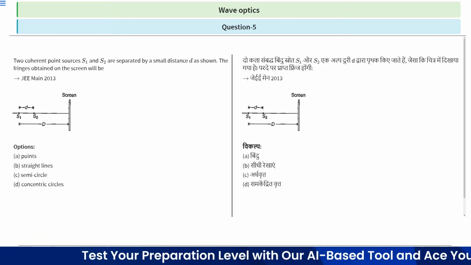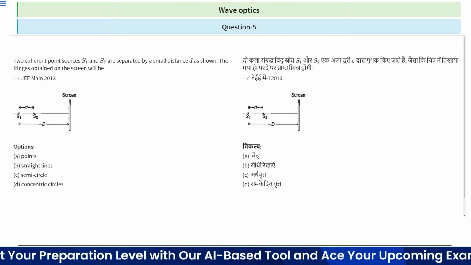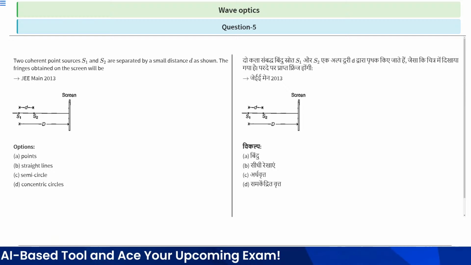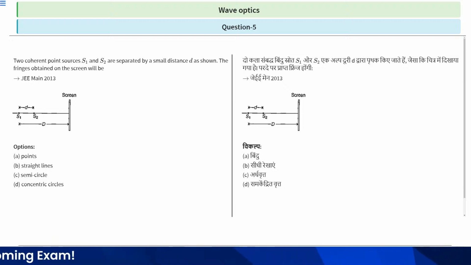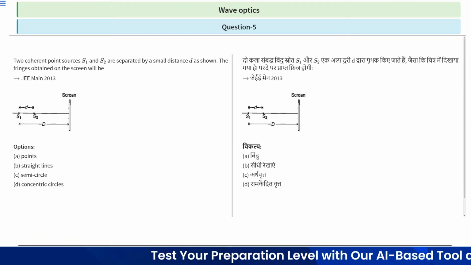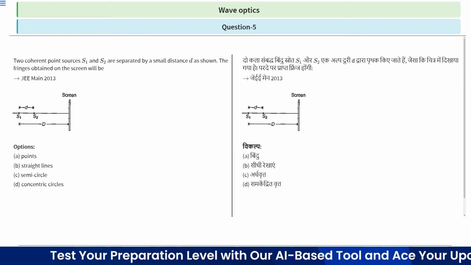Given options: option A is points, option B is straight lines, option C is semicircle, and option D is concentric circles. So which option is correct? Option A, option B, option C, or option D? You have some time to solve this question. After that, we will provide the solution of this question.